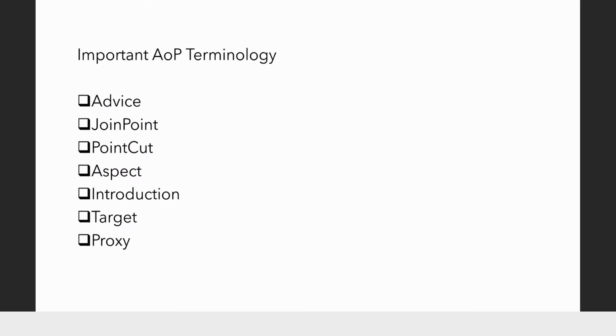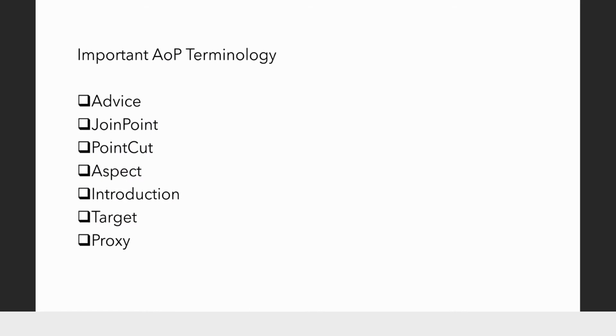Now what is meant by an aspect? So far we have seen what is to be done as advice and where it needs to be done as point cut. Combining advice and point cut is called an aspect. So an aspect will have two pieces of information: one is what is to be done and the second is where it needs to be done. This is nothing but an aspect.